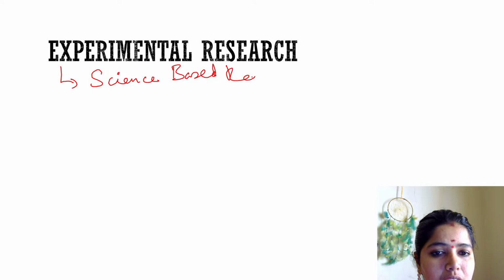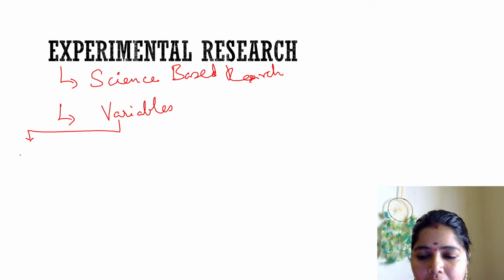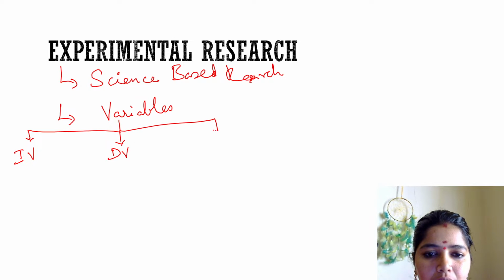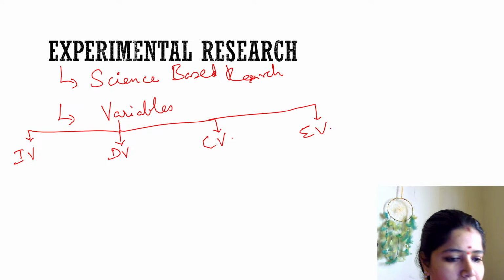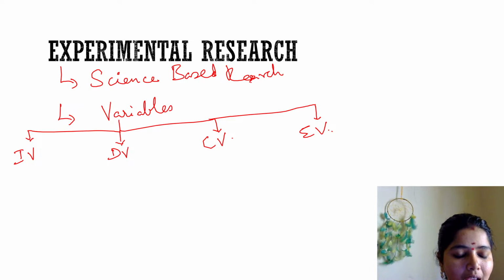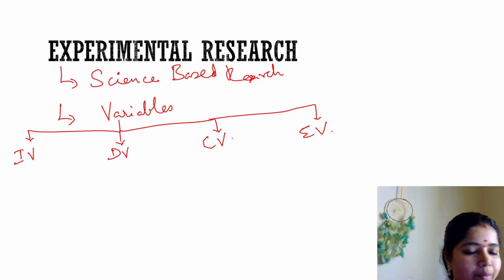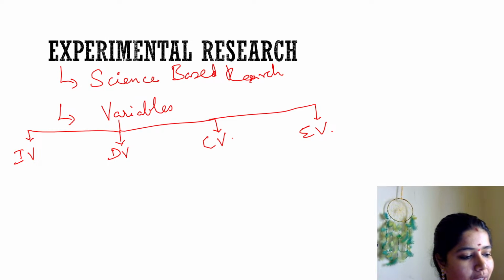Here we have some concepts like variables. We have some types of variables: independent variable, dependent variable, confounding variable, extraneous variable. We have different kinds of variables that we will be using here in experimental research. We will see what each one variable is.